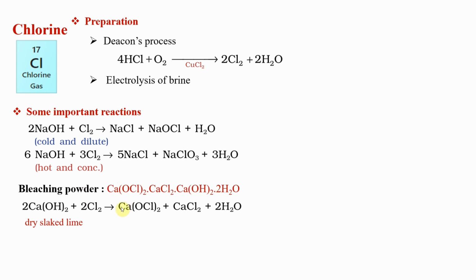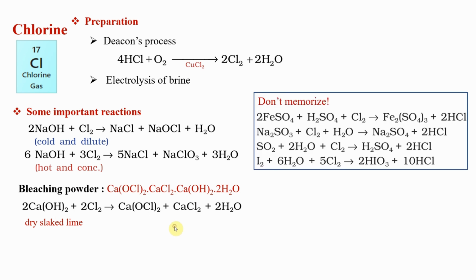This reaction is important. We have already seen this in our s-block, calcium chemistry. Bleaching powder: slaked lime with chlorine will give you CaOCl2. Now, a mixture of all this, the formula you want to remember, bleaching powder. Day to day, you know what we use it for. I don't have to go into detail.